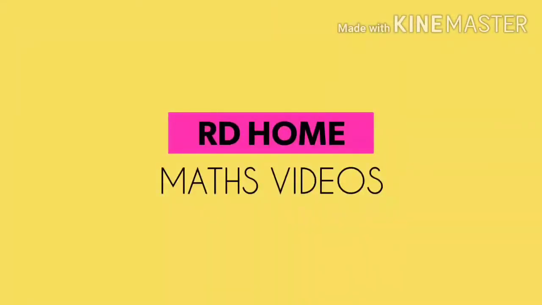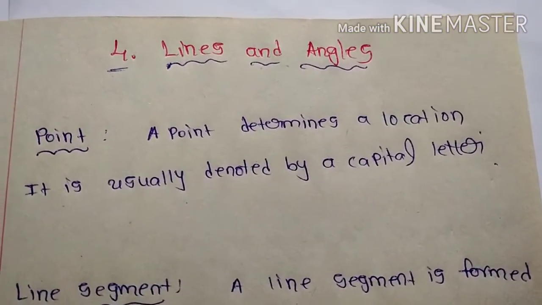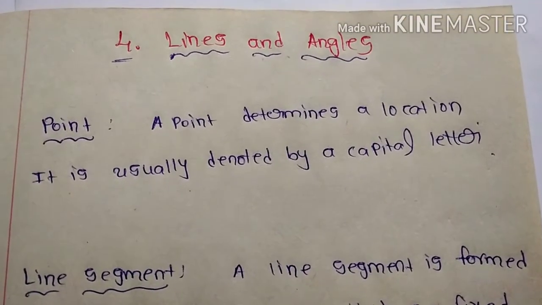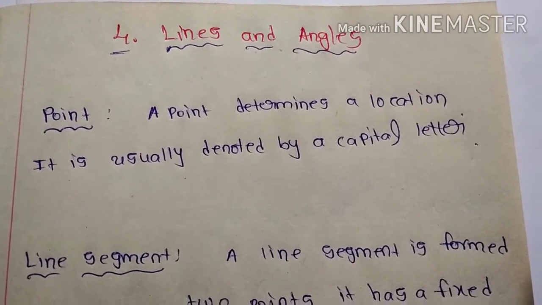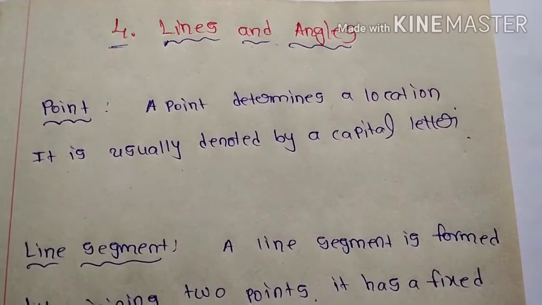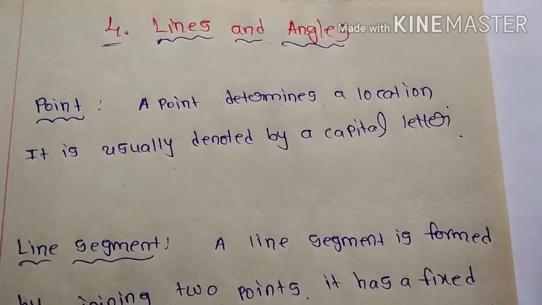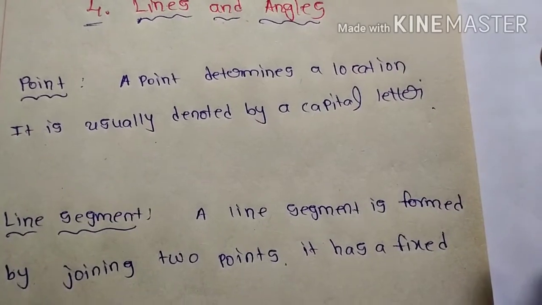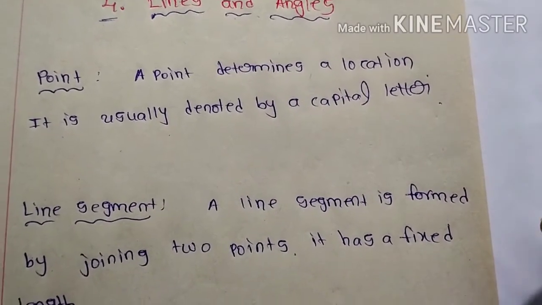In this video, we will discuss class 7th Maths, Chapter 4, Lines and Angles. In the previous class, you learned what is meant by point, line segment, ray, line, and angles. Just let us recall here.